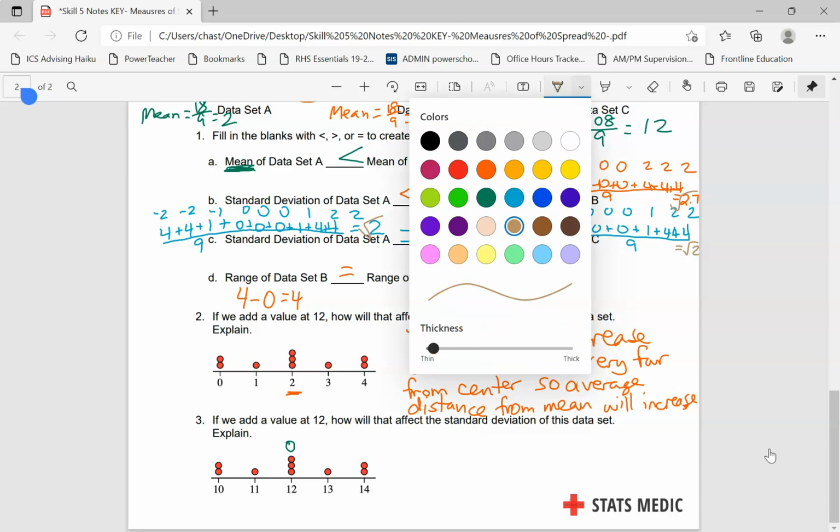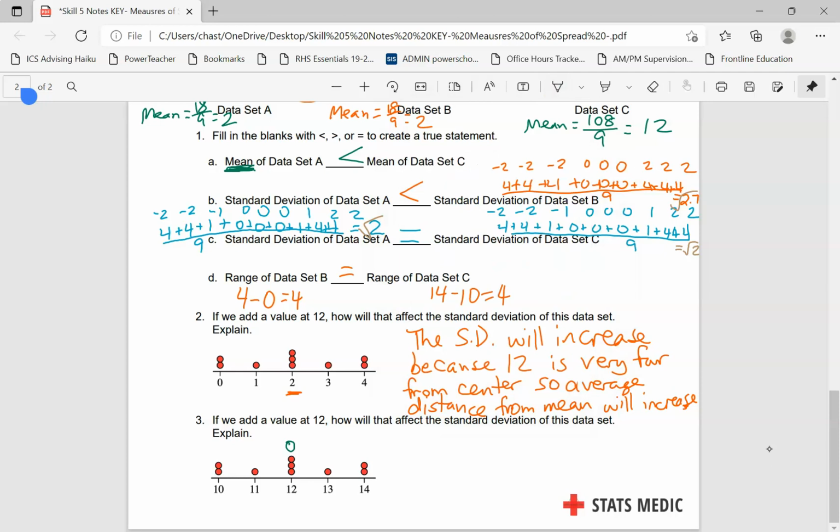But anyway, let's go back to this problem here. So again, we've added a value at 12. How will it affect the standard deviation? Well, we're adding up all those sums of the squares. Because our mean was 12, and we're adding another data value that's exactly that mean, the standard deviation will decrease, because you're adding 0 to your list of all the differences that these data values are from the average, but then you're dividing by a 7th data value. So the standard deviation will decrease